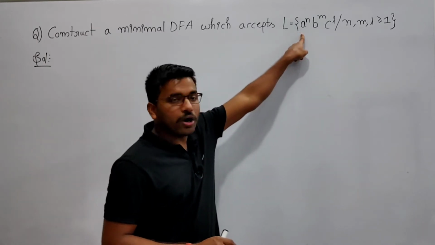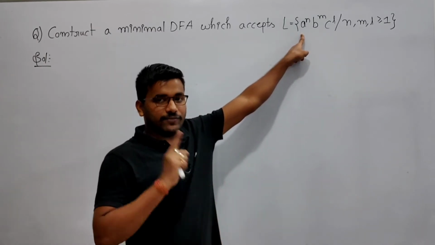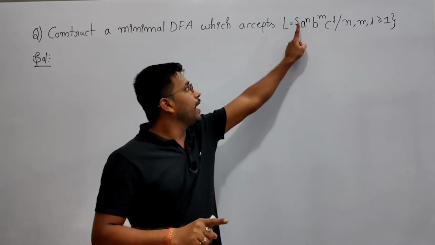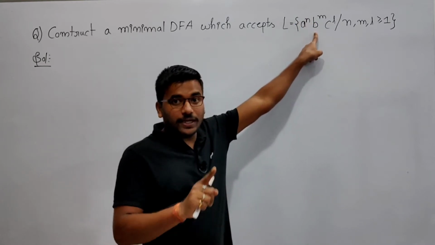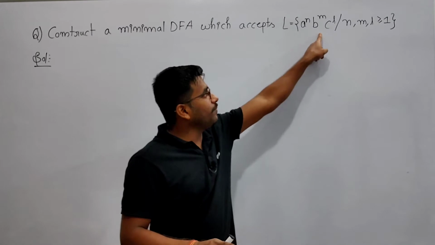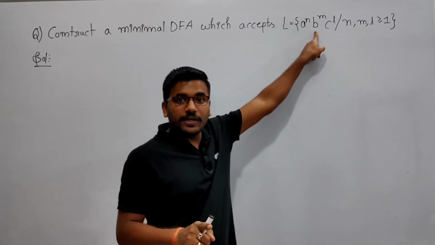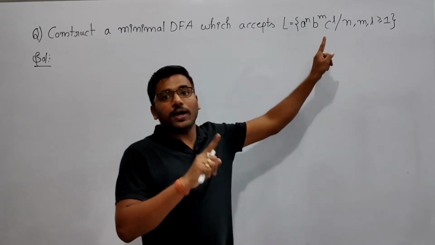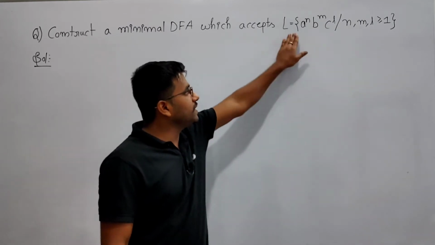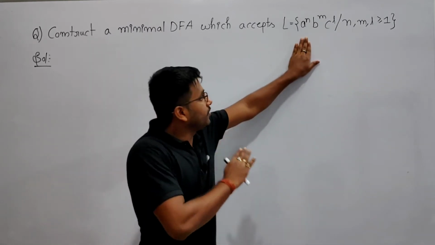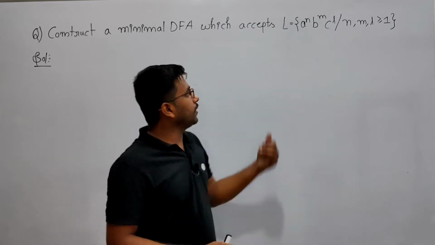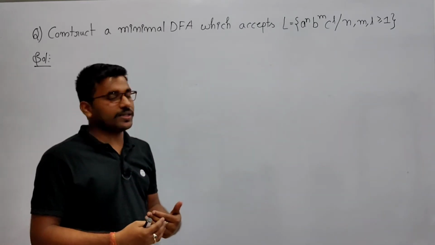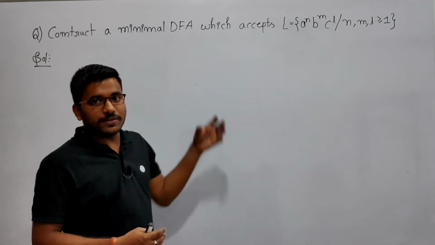So it should not start with B or C, it will definitely start with A. After A it will have B, it will not have C. After B it will only have C. After B it will not have A. After C it will not have A and B. Okay, so this is the way you should treat the language, so that it will be easy for you to construct the minimal DFA for this kind of language.